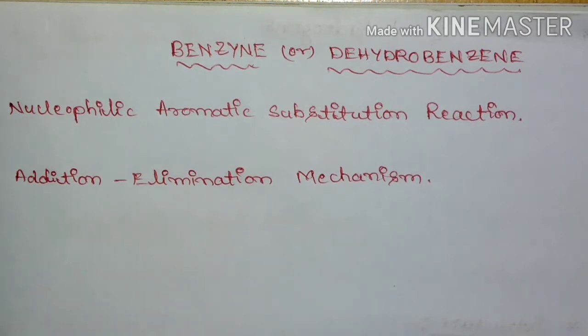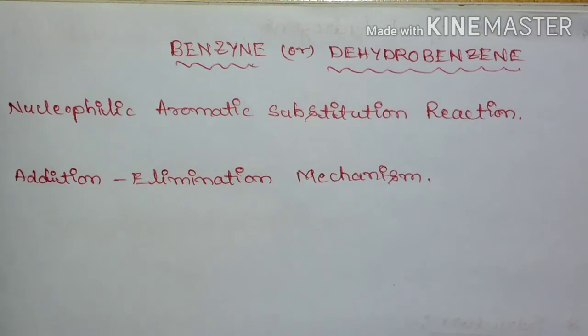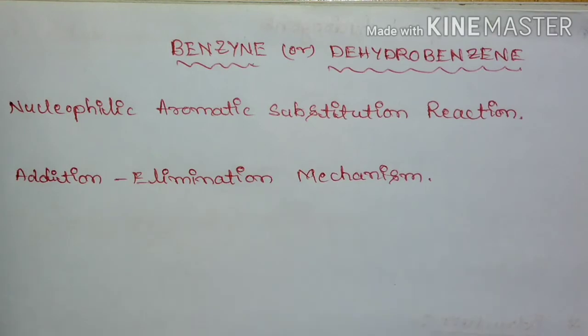We have studied nucleophilic aromatic substitution reaction, and it proceeds through addition elimination mechanism.